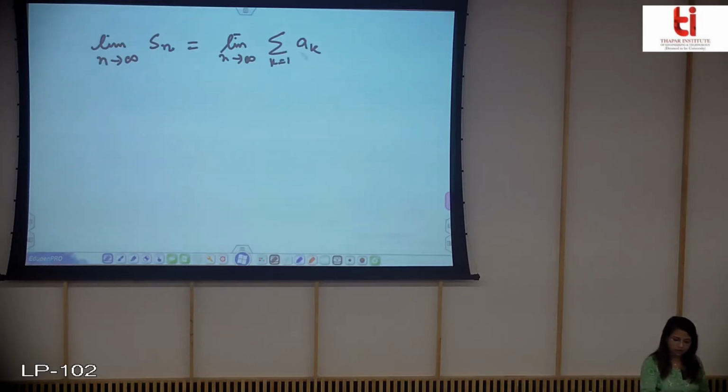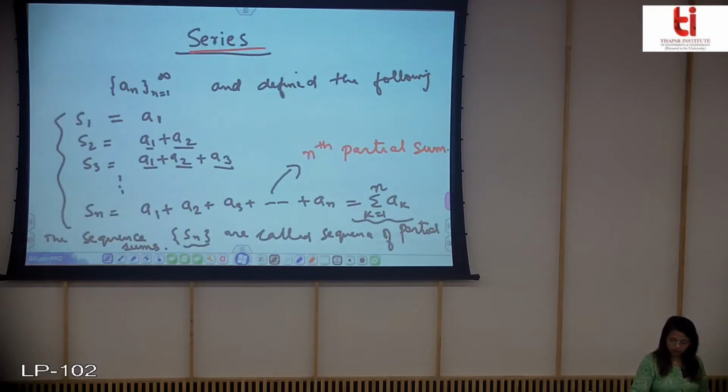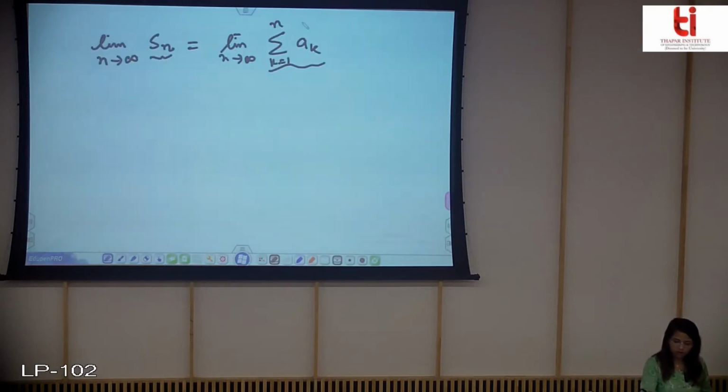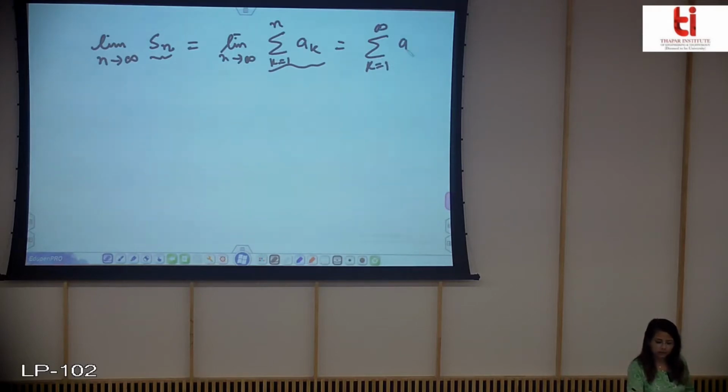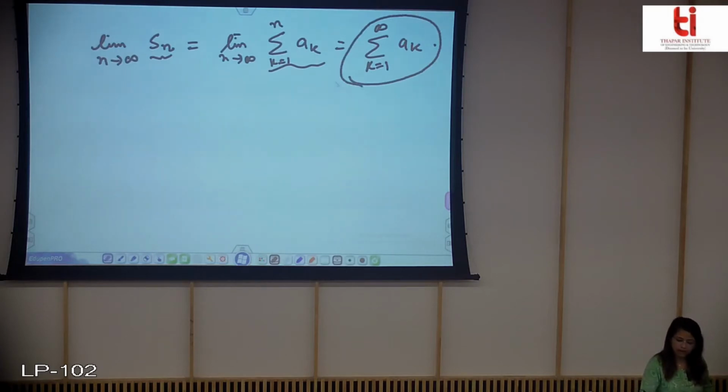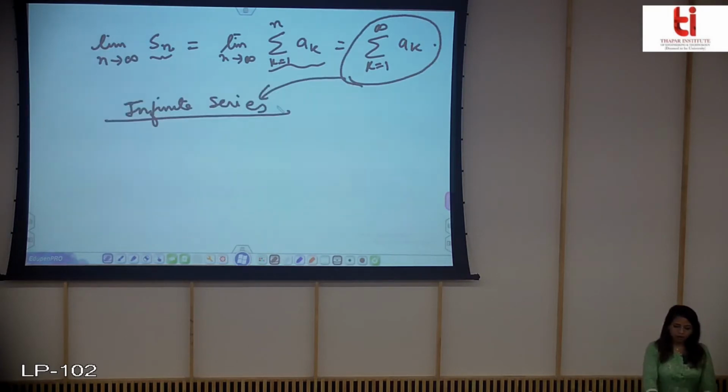You have already seen this is equal to this. So now I can write it as, if you put n tending to infinity, this as this. So this is called an infinite series. So you can say that an infinite series is nothing but adding up the terms of a sequence.